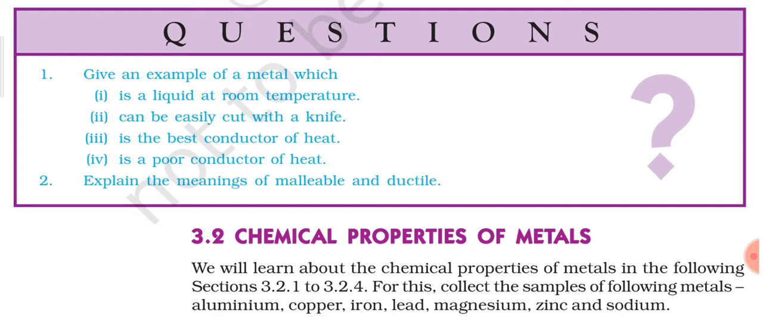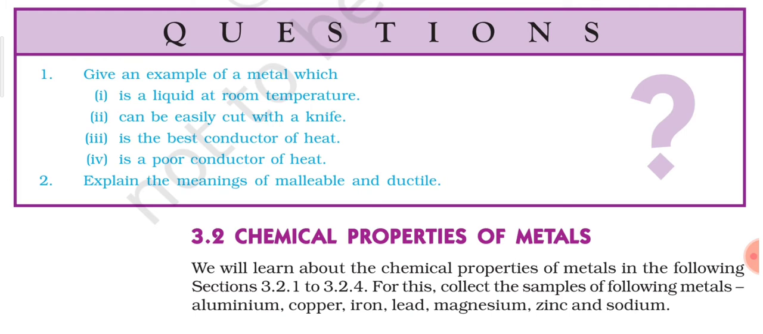Third one is the best conductor of heat. So the answer is copper, and I have also given some of the applications of copper. Fourth one is a poor conductor of heat, which again is an exception, because generally metals are good conductors of heat, but still we have an exception in this category, which is lead. So lead is a metal which is a poor conductor of heat.